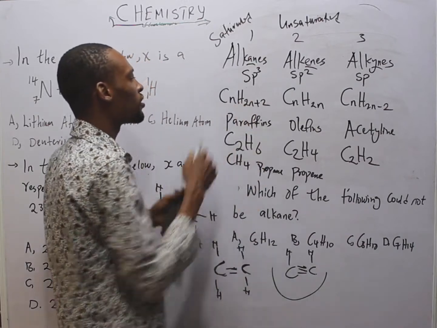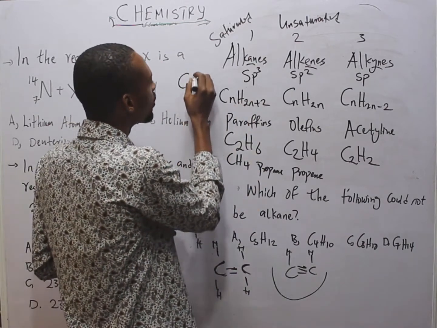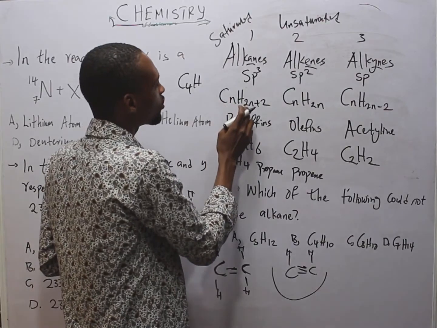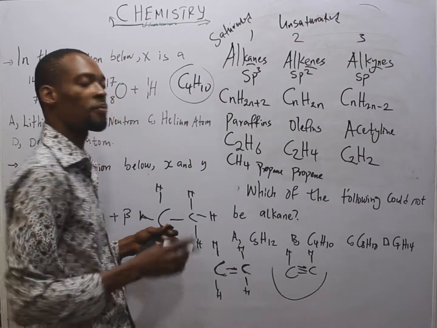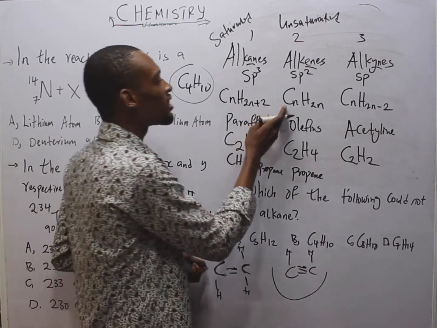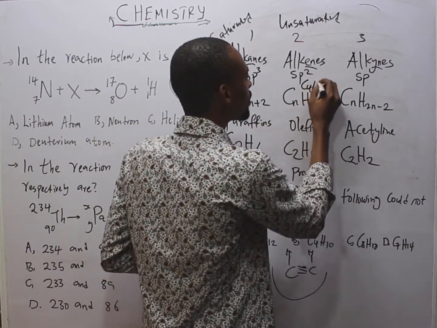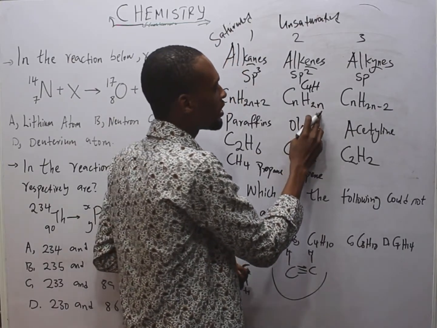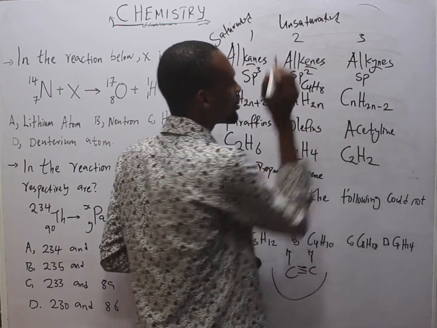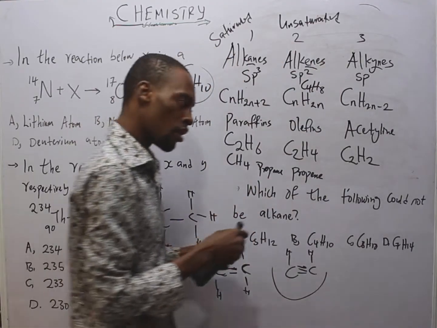When there are 4 carbons, the alkane is simply C4H(2 times 4, 8, plus 2), so C4H10. This is butane. The alkene is C4H: n is 4, the number of carbons, 2 times 4 is 8, so C4H8. That is butene.